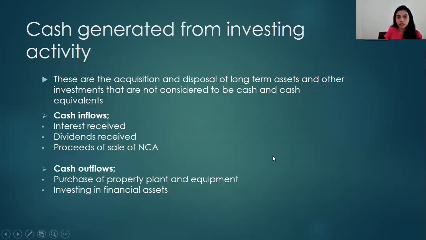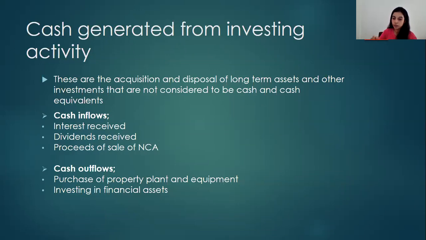And then let's focus on the cash generated from investing activity. So these are the acquisition and disposal of long-term assets and other investments that are not considered to be cash and cash equivalent. So under the cash and cash equivalents definition, I've explained clearly that we take only short-term investments into consideration.